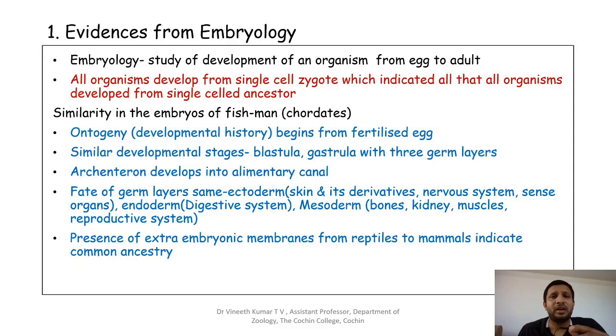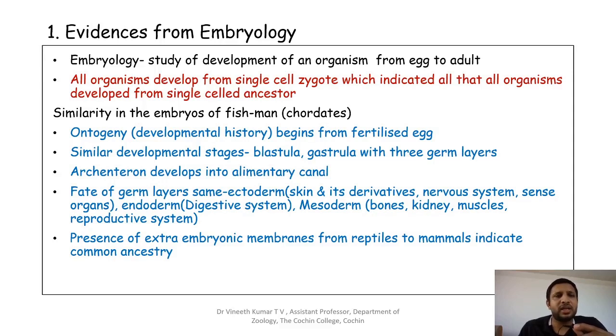You can see the first cell stage, which is called a zygote. It divides and enters a stage called blastula. After that, the blastula undergoes further division. There is an increase in the number of cells, and different cells attain different functions. The three germ layers form: the ectoderm, which is the outer layer of cells, the middle layer called the endoderm, and the inner layer called the mesoderm. So from a single cell, such different structures develop, and the same is seen in all these vertebrates from fishes to man, which is taken as evidence for evolution.